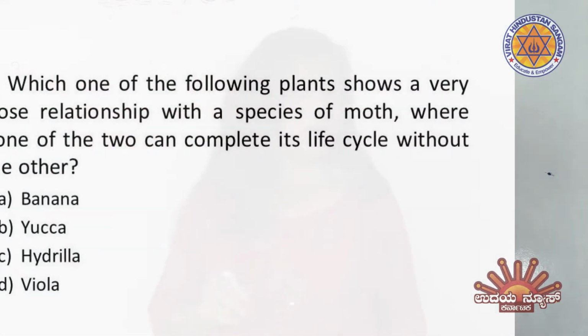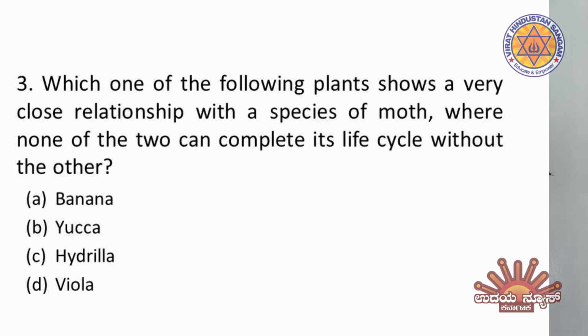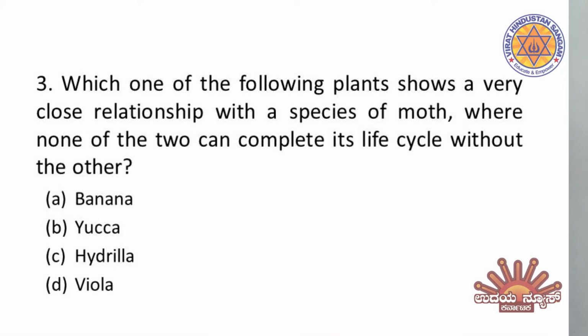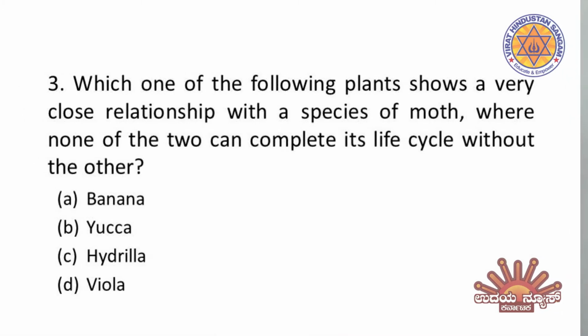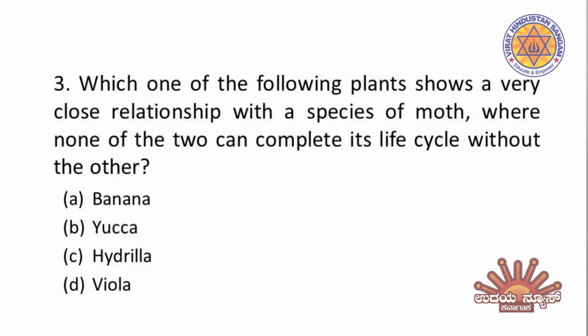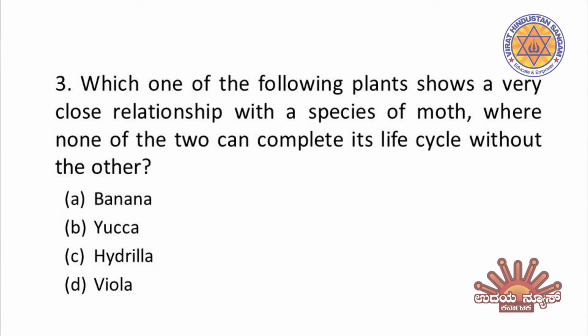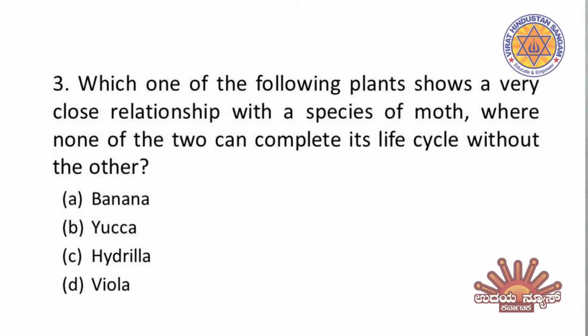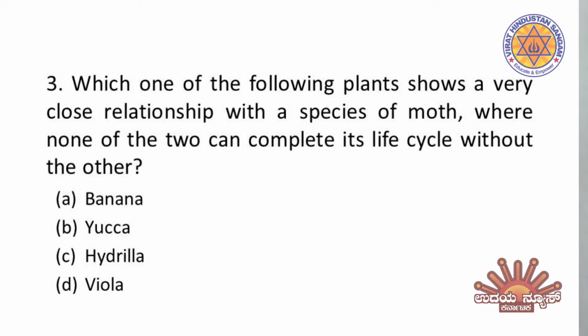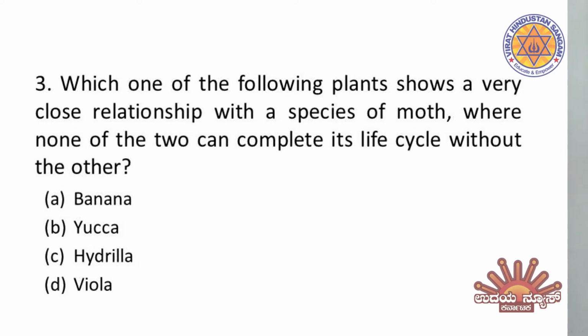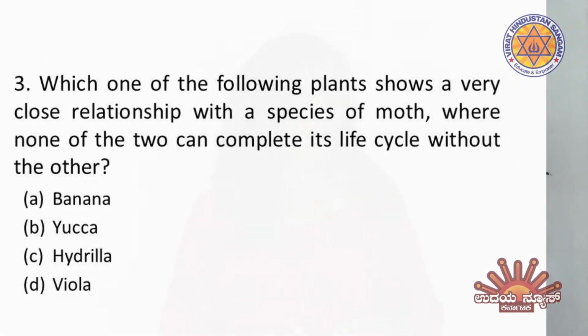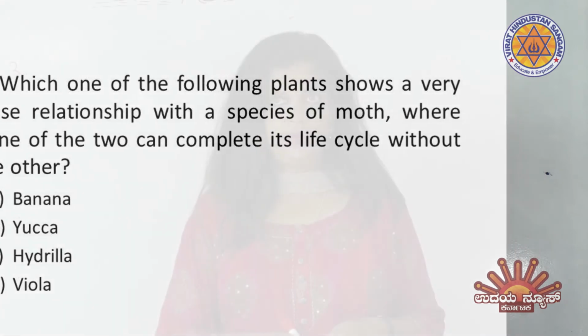Let's start with the third question. It is something related with plant and animal co-evolution. You just see the screen for the question and the options. Let me give you in brief what the question is asking. Which one of the following plants shows a very close relationship with a species of moth, where neither of the two can complete its life cycle without the other?